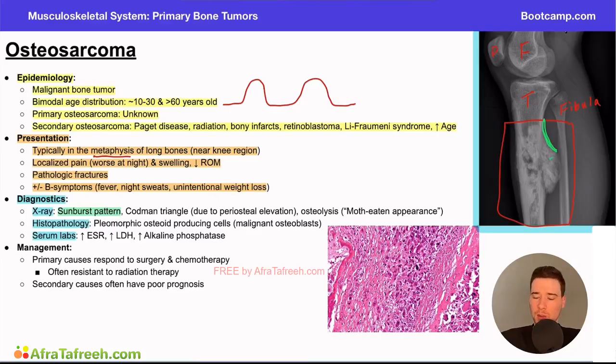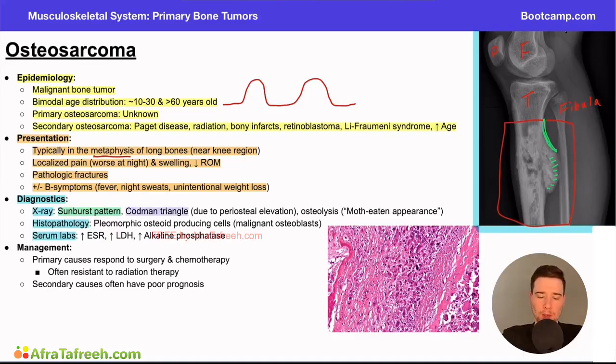And you'll see this spiculated appearance, or these fibers of bone tissue that are pointing out like this. So the idea is that it looks like a sun coming over the horizon. Again, this is due to an incongruence between the rate of the tumor growth relative to the periosteum. The periosteum can't keep up. The tumor gets bigger and bigger and bigger, and as it does, the bone essentially stretches out this way, leading to this sunburst appearance, or these fibers that are being elongated in the bone.